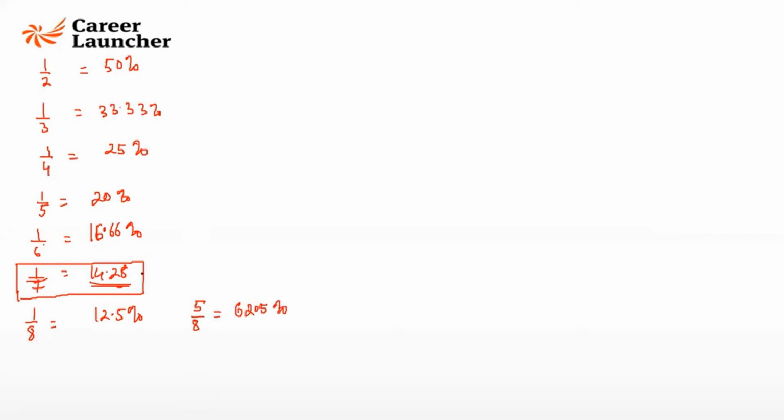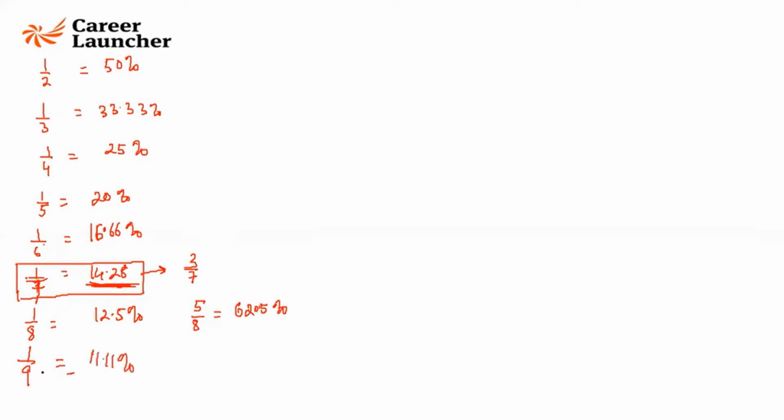So when I'm telling you 1 by 7 is 14.28, you should also know what 3 by 7 is. We should also know what 5 by 7 is. So that in a particular question, if you see 14.28, you quickly convert that into 1 by 7, because we would not want decimals in our calculations. We would rather be happy dividing a number by 7, right? At least I would.